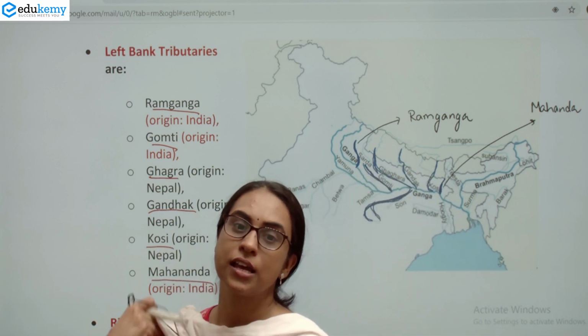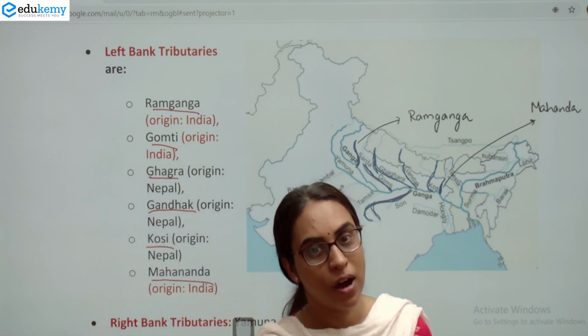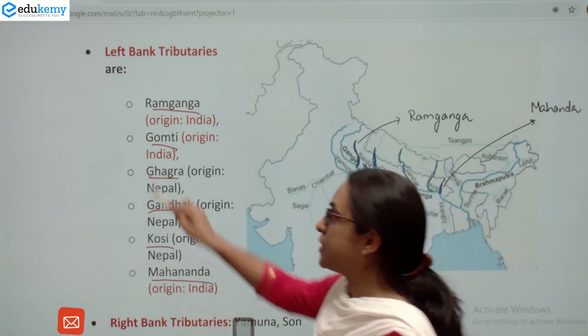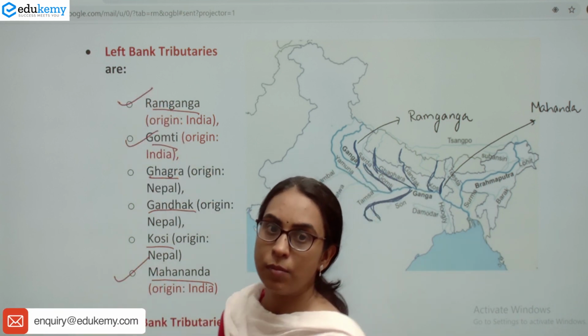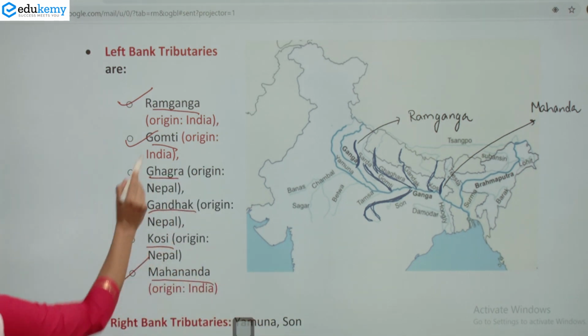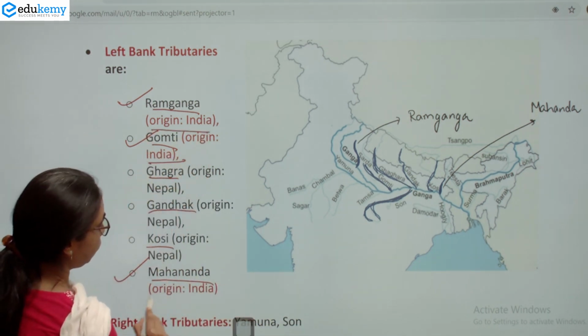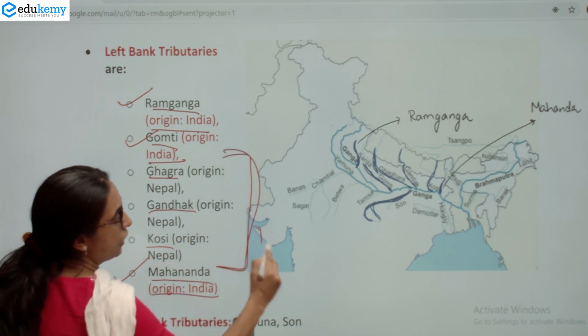So the trick is Ram Jane Gomti Ka Ghagra Ganda Kaisa Mahananda. Here, the first, the second and the last, that is Ram Ganga, Gomti and Mahananda, originate in India, whereas Ghagra, Gandak and Kosi originate in Nepal.